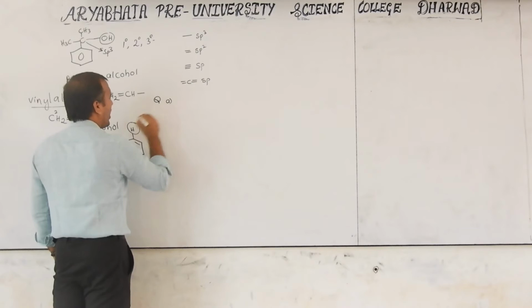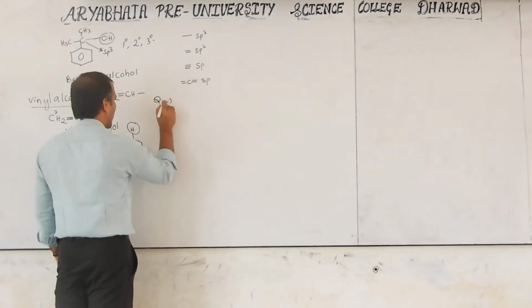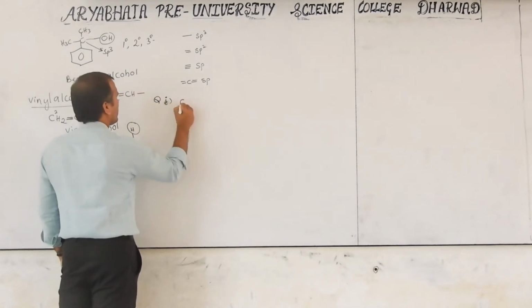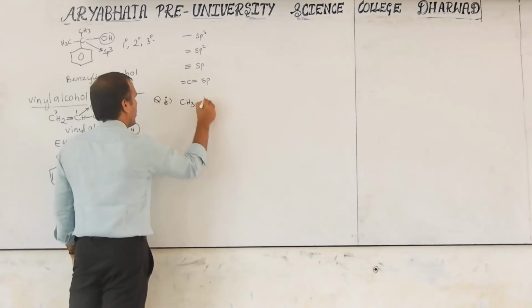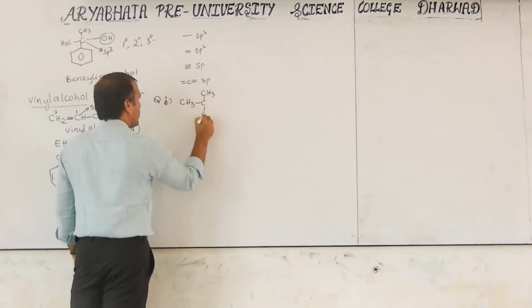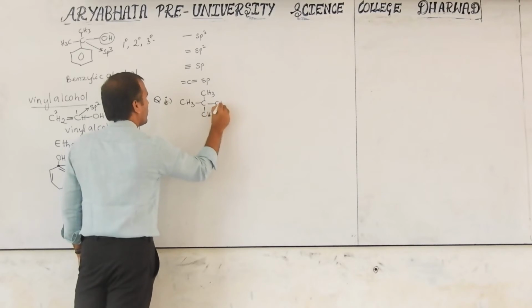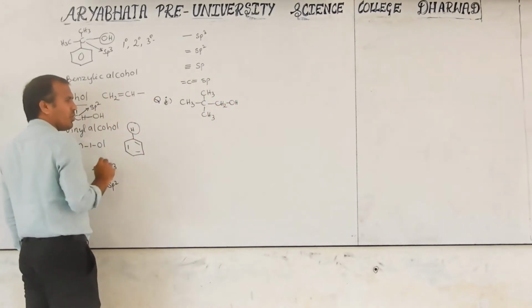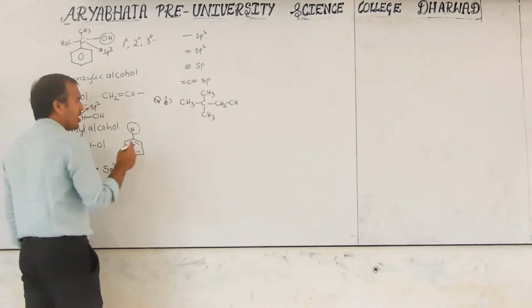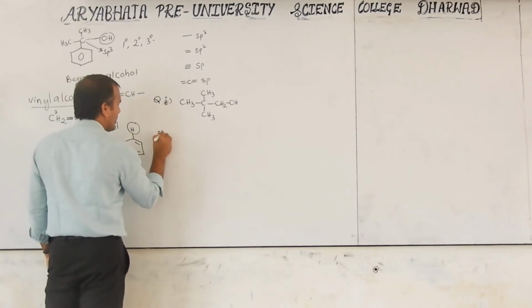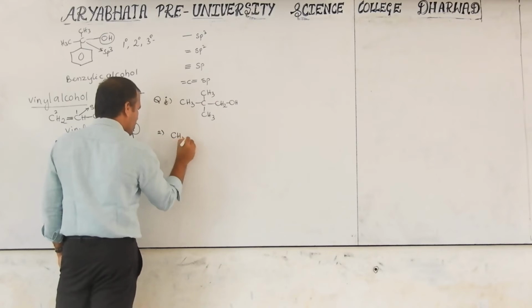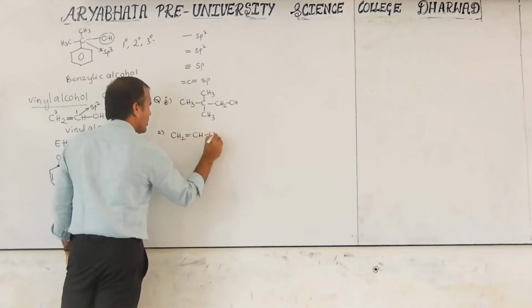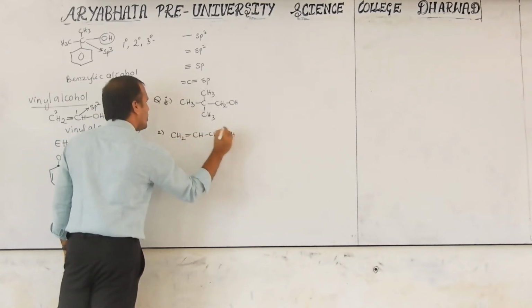Now A, the others I will also write like this. One is CH3, CH3, CH2, OH. This is one compound; you have to identify which type of alcohol. Second one, CH2 double bond CH, CH2-OH.